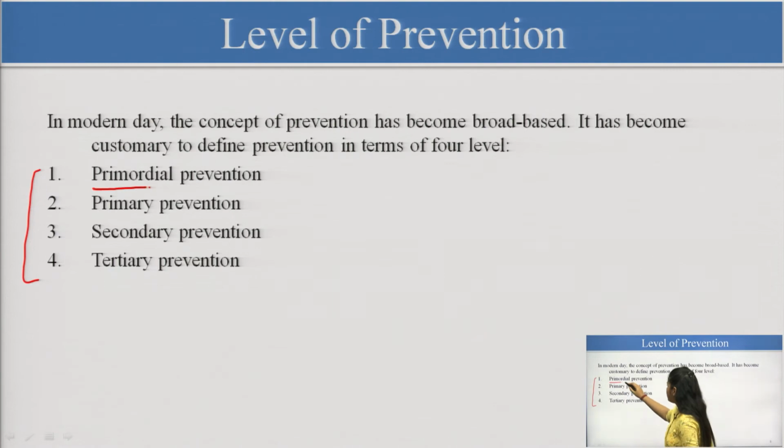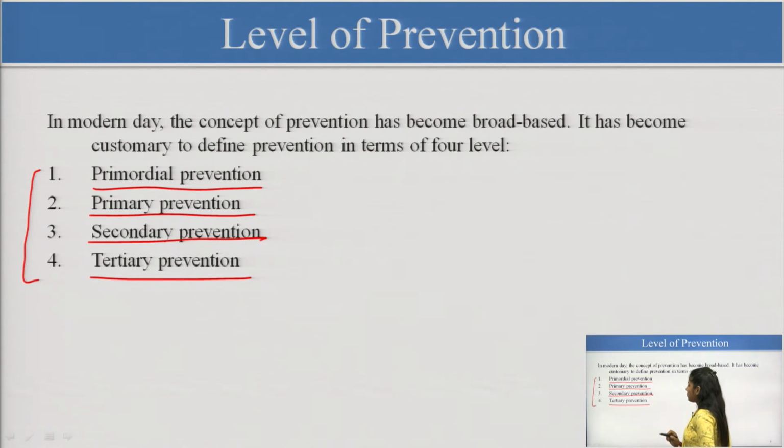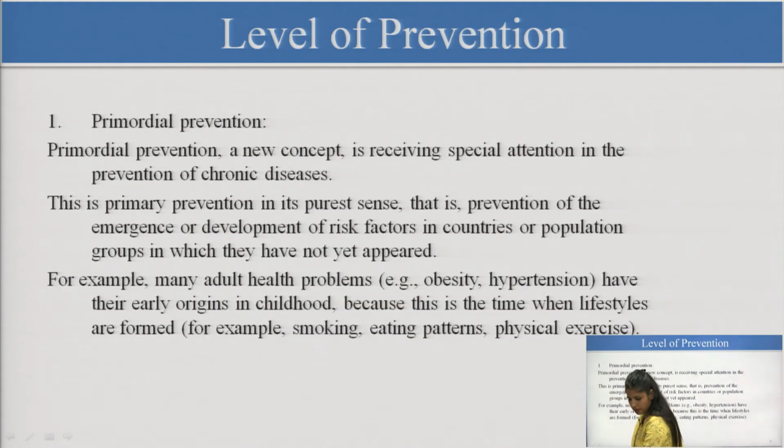First is the primordial prevention, second is the primary prevention, then coming to secondary prevention, and ultimately tertiary prevention, okay. So, we will start one by one: primordial, primary, secondary and tertiary. So, start with the primordial prevention.